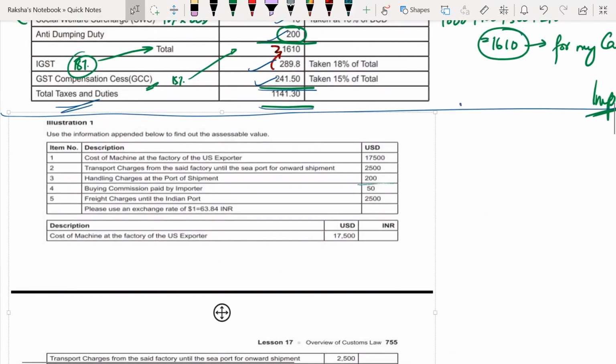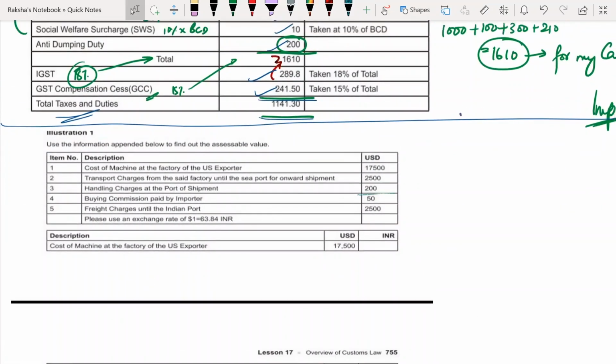Right, coming back, illustration 1. Use the information appended to find out the assessable value. First you understand what it is that they want. Most of us go wrong here only, in the first place only we go wrong. We think they're asking us the total amount of taxes, or we don't understand what it is that he actually wants. If you want assessable value, then you can just stop at this point. You don't have to calculate the further points, right?